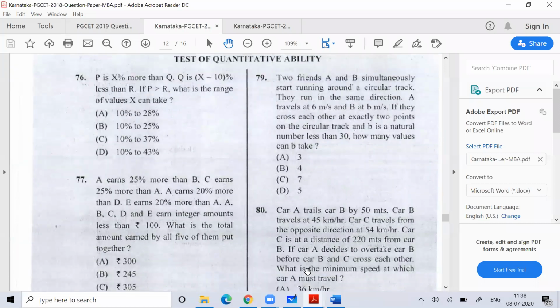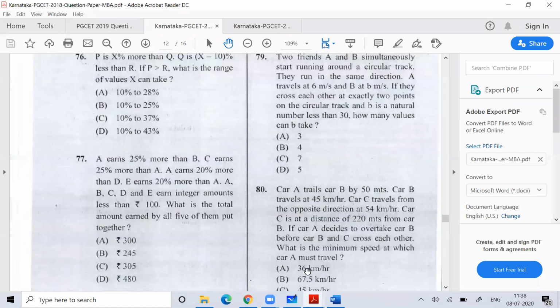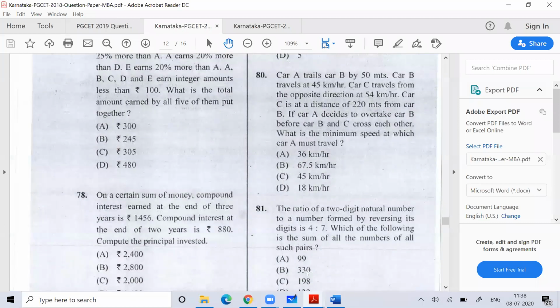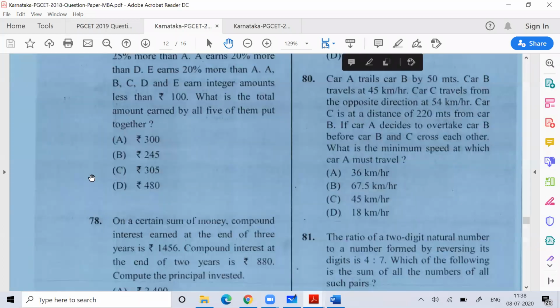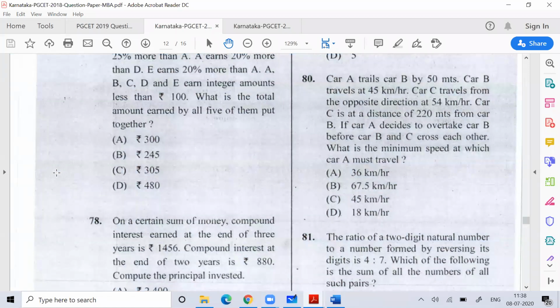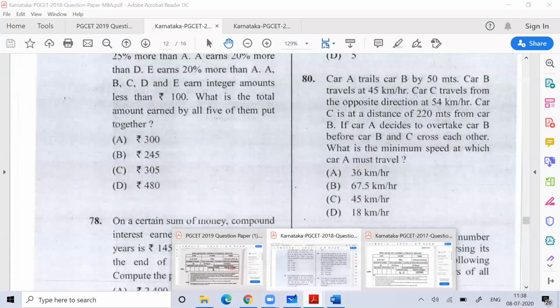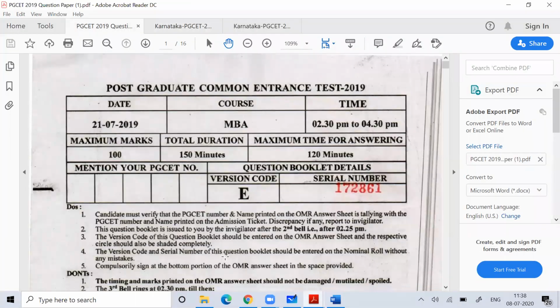So yesterday I discussed question numbers 76, 77. So we have discussed these problems yesterday. So 78 is based on compound interest. I hope you are having a look at the kind of questions which come. While if you compare the question paper of 2018 with 2019, the papers were very easy. Questions were very easy in 2019.